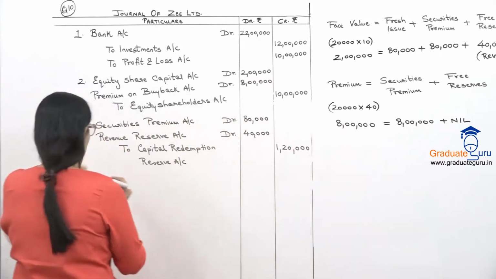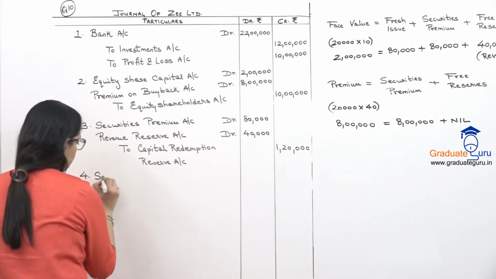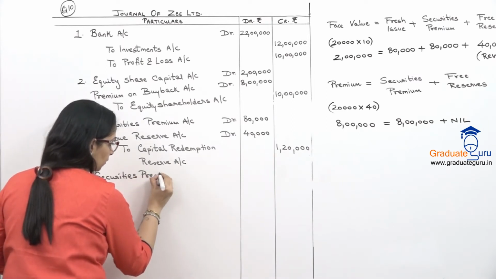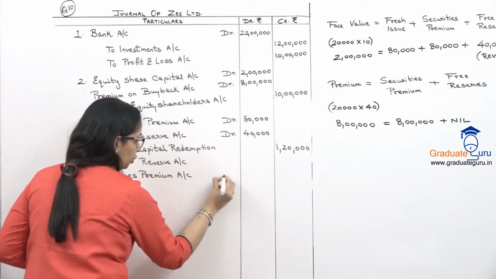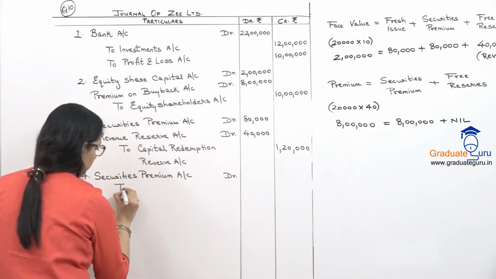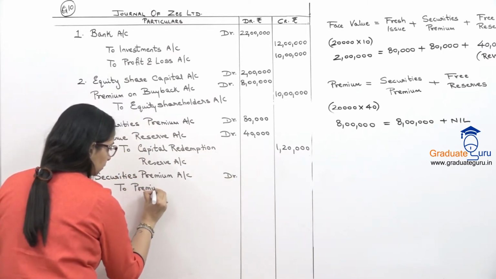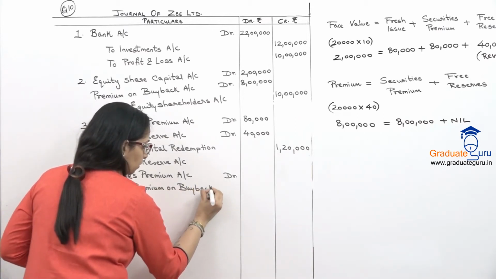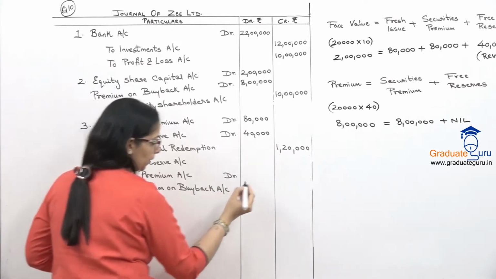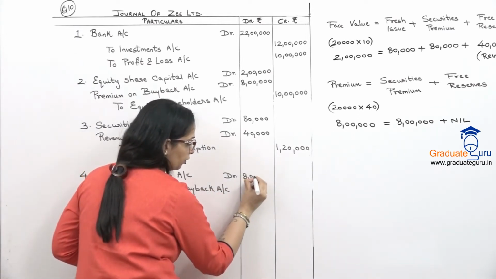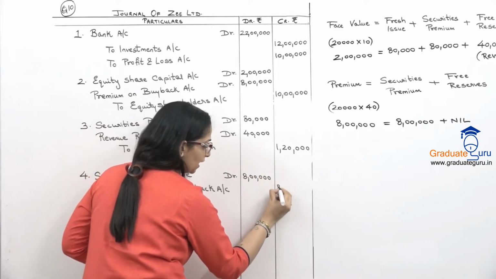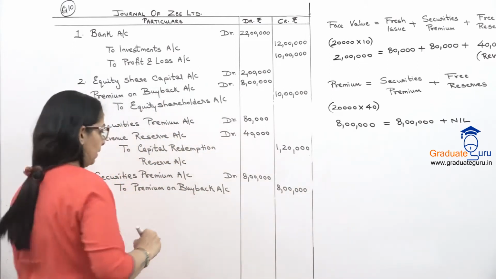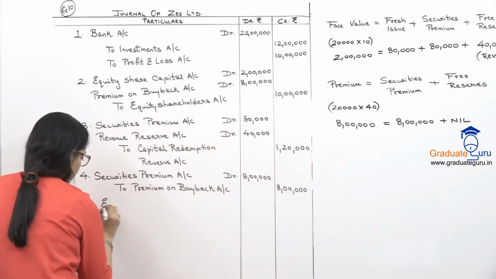Same way for premium, I have used securities premium for meeting my premium. So that also will be transferred. So securities premium account debit, we are using it to premium on buyback account, with the total amount of the premium that we have given to the shareholders, 8 lakhs. And finally, our payment. We pay to equity shareholders.